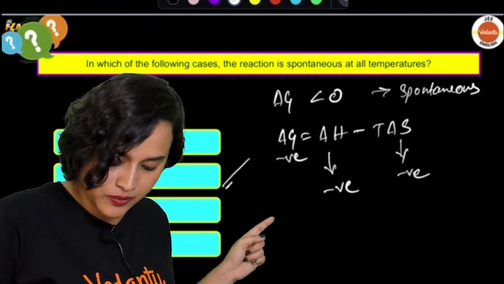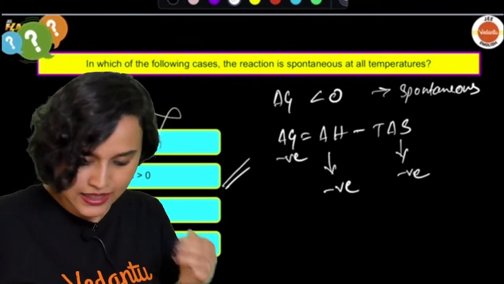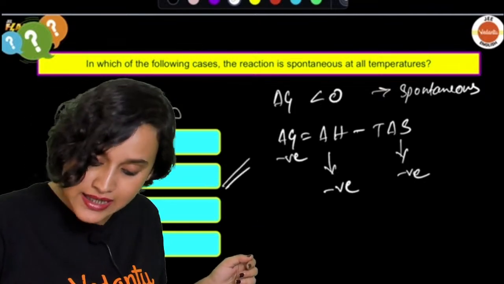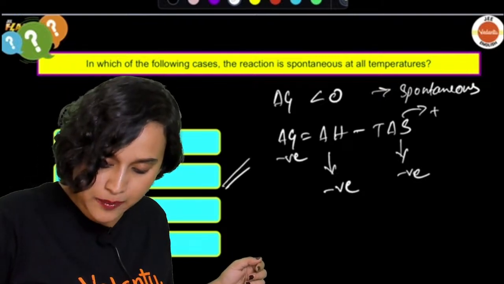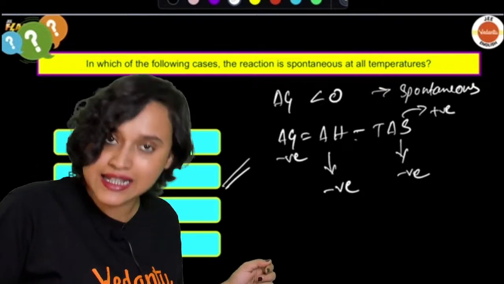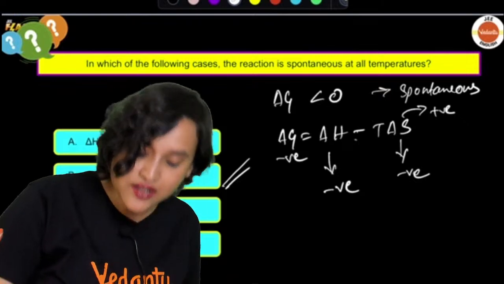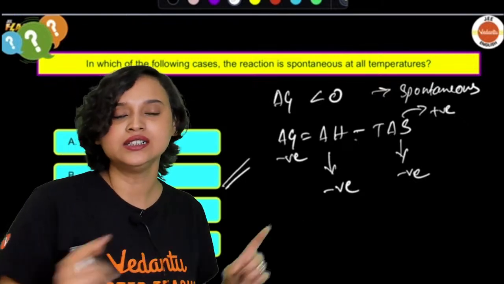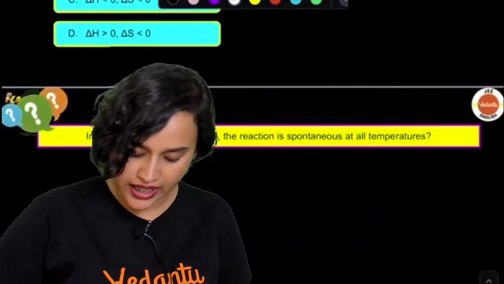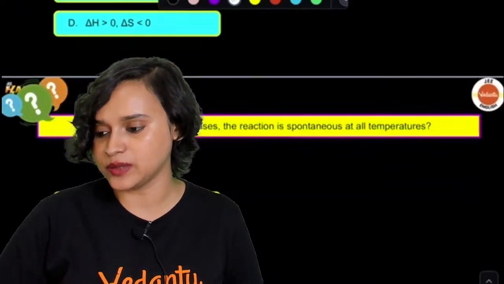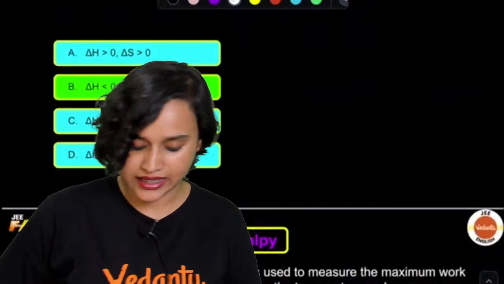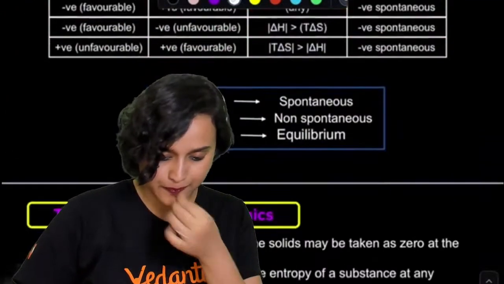It has to be option B, yes, because delta S can be positive and then this can be negative. If delta H is also negative, then I will get a negative delta G. So yes, option B is the correct answer, guys.